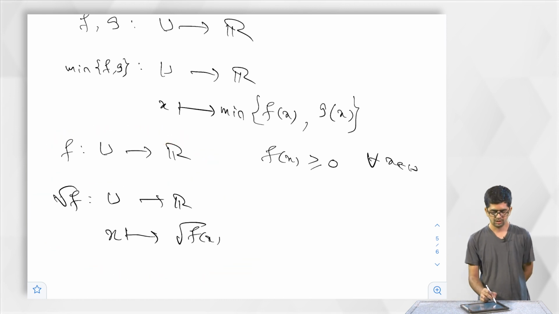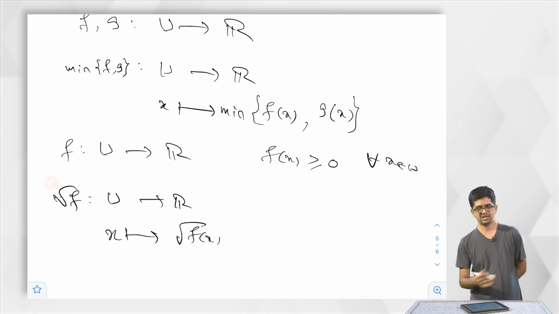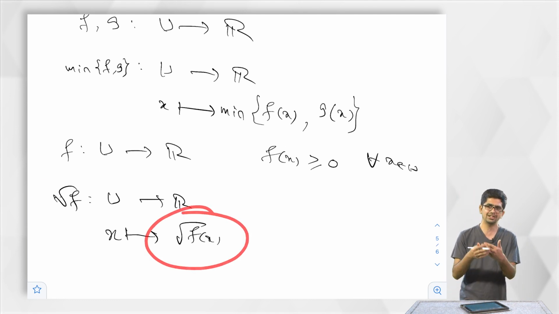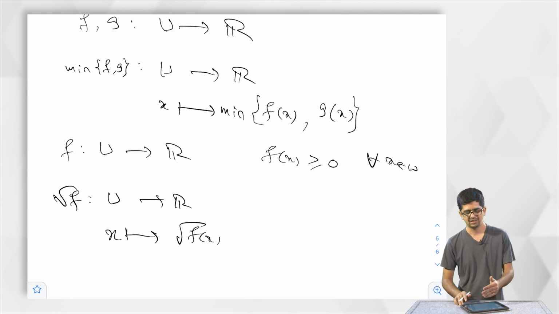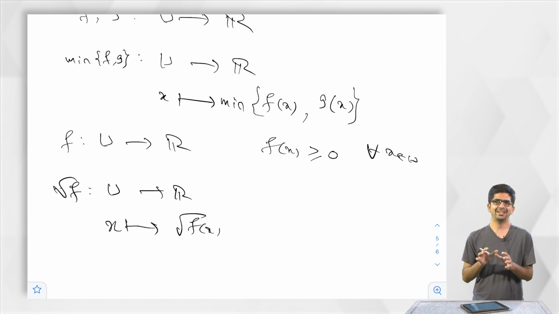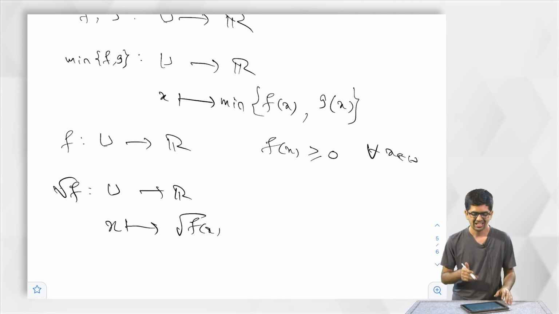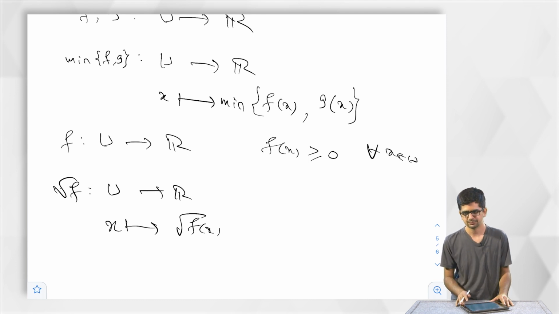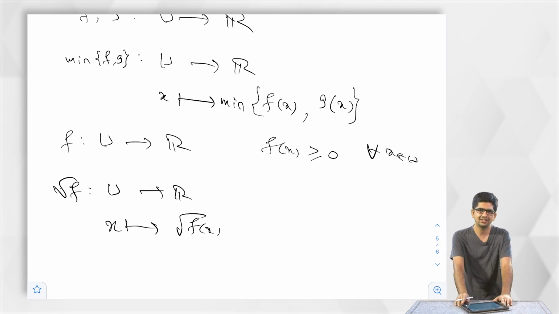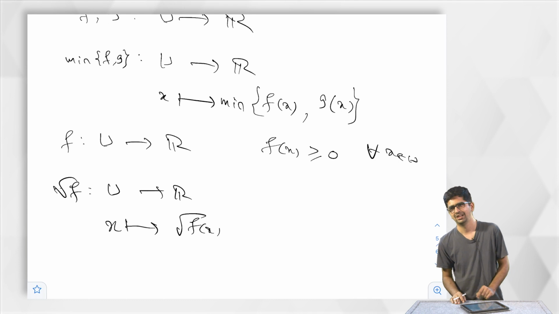One can talk about root f, cube root f, nth root f, whatever you want to do, because all these elements you already know are elements of R. So, use that. Now we have many examples of continuous functions. Are we happy yet? No, not yet. There are many other examples of continuous functions. As I said, it seems we have used all properties of R. We might have used all properties of R, but there is still one thing that is remaining. We did not use the property of functions in the following sense.